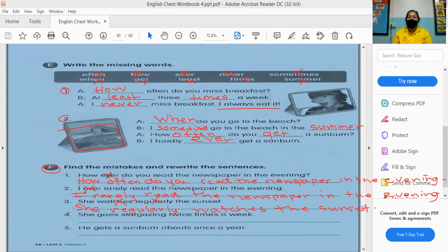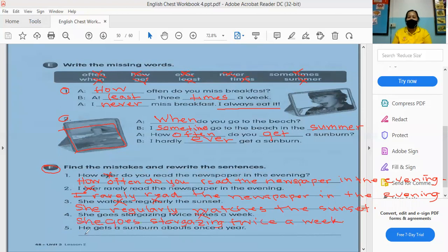Then number 4. She goes stargazing twice times a week. So what do you think is the mistake there? It is the word times. So you need to rewrite it again. She goes stargazing twice a week. Twice a week.